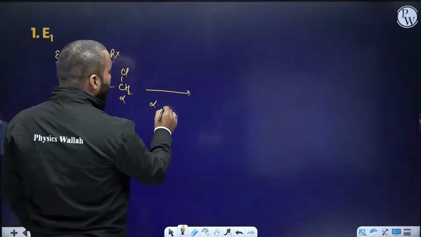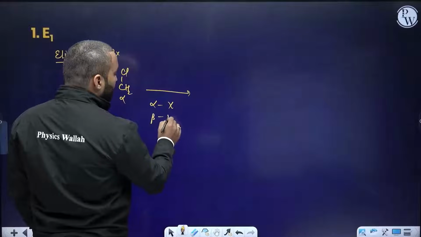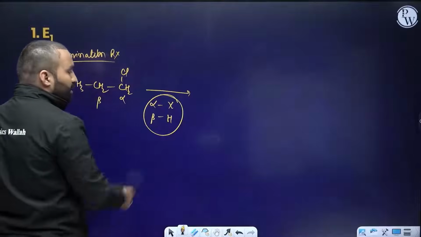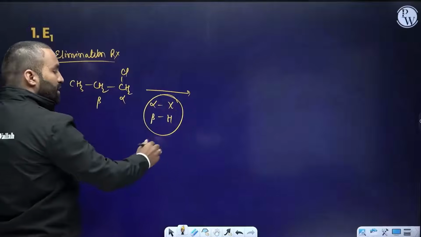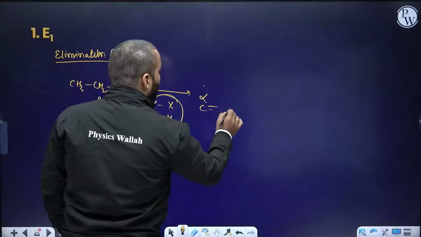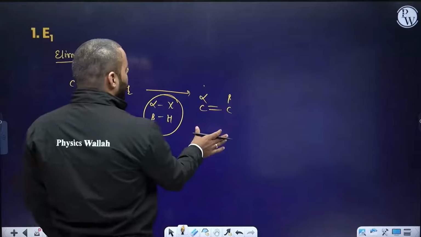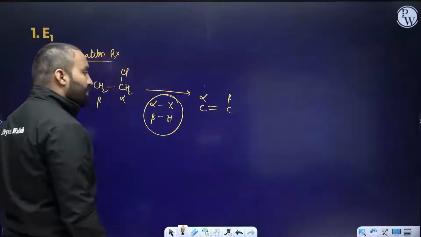Remove alpha halogen and remove hydrogen from beta. Once you do that, a combination of HX is done. So you are going to generate alpha carbon double bond beta. I am explaining. The product obtained will have a double bond between alpha and beta.